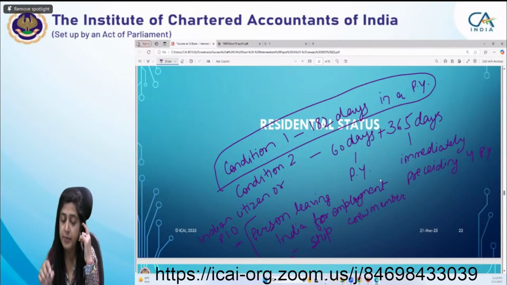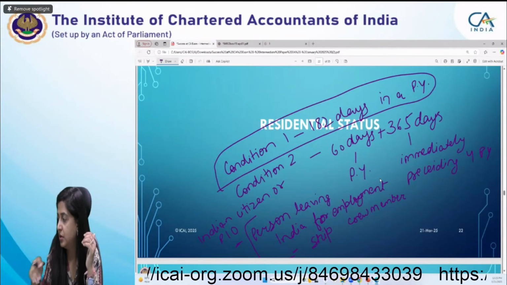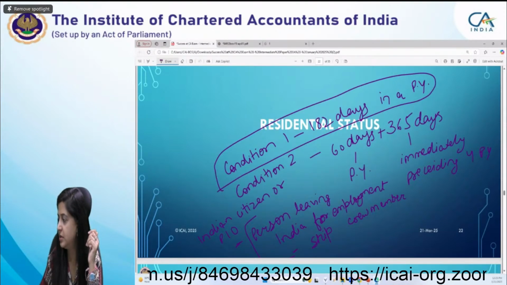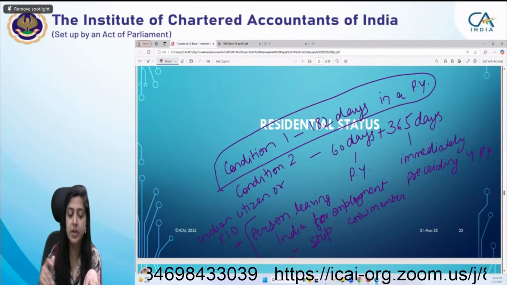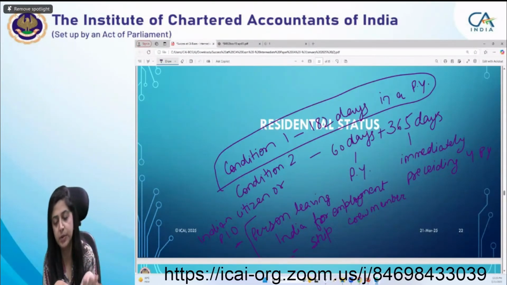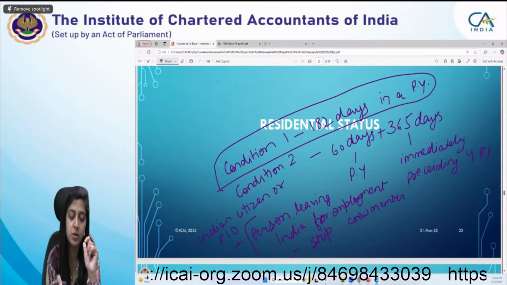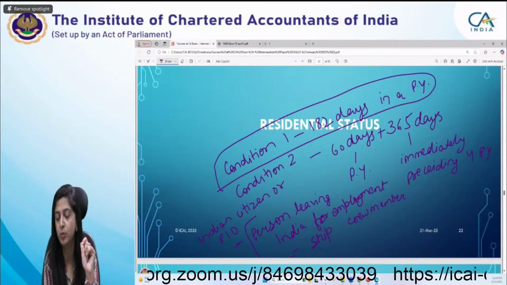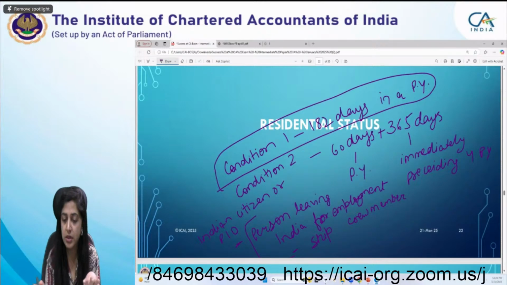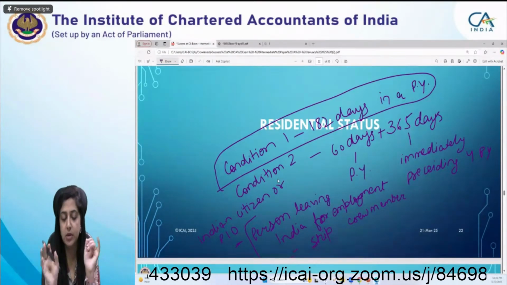But are you sure this is applicable to both? Manav, Indian citizen, yes. It means the individual is an Indian citizen who is leaving India for the purpose of employment, or an Indian citizen who is leaving India as a crew member of a ship, then this second condition would not be applicable. Is it right, student?